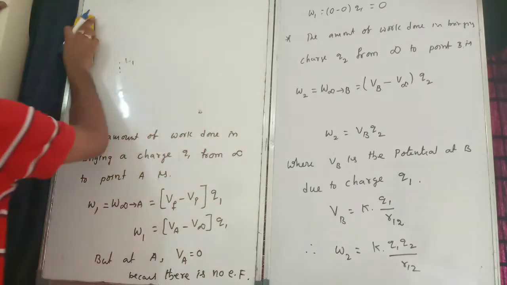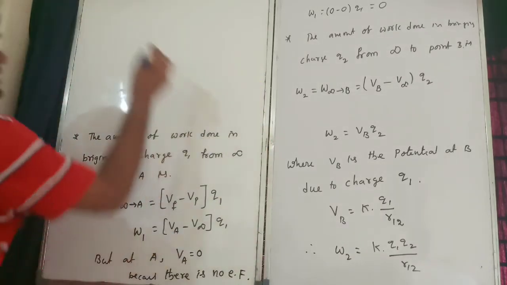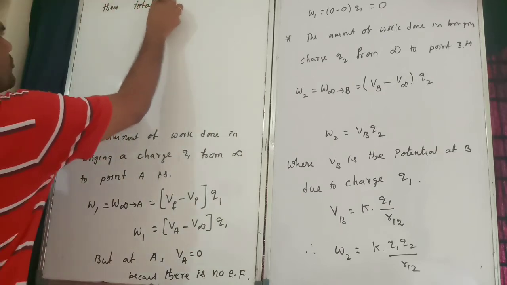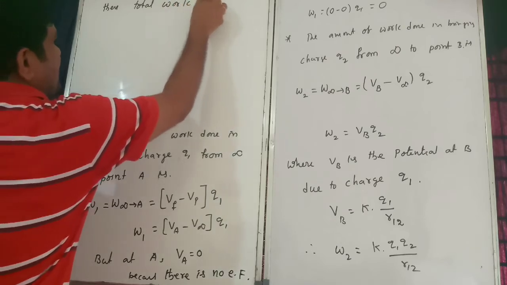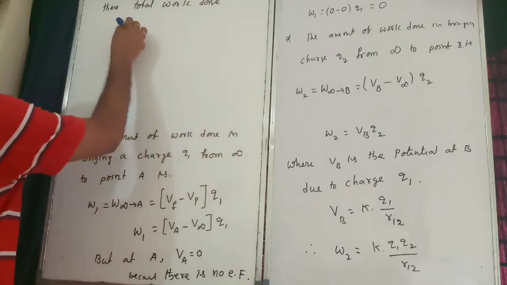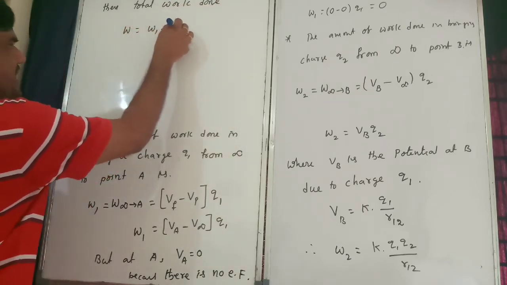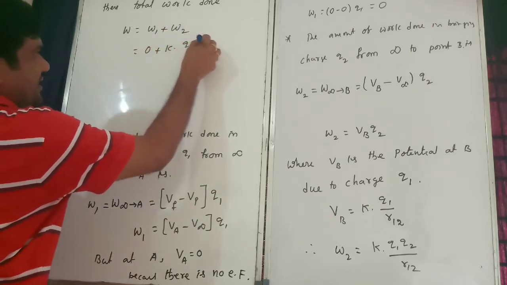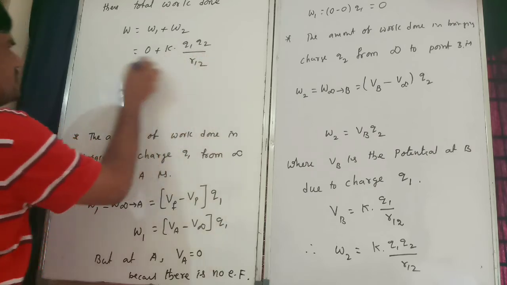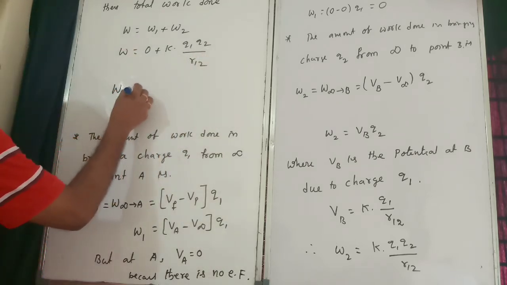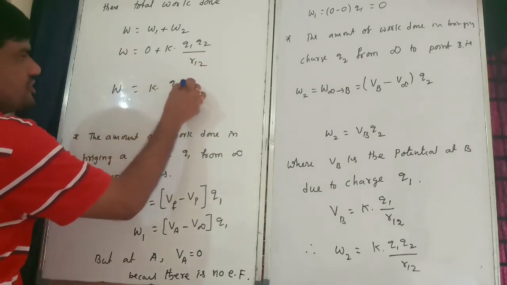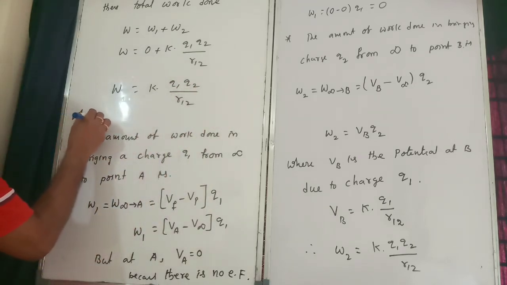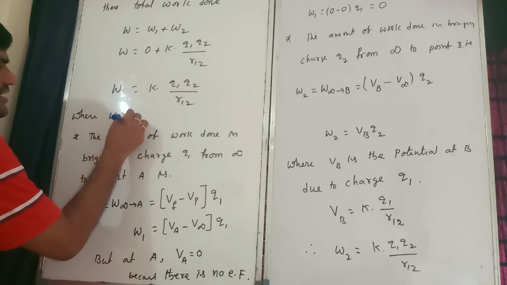Therefore, the total work done W is equal to W1 plus W2, so 0 plus K into Q1 Q2 by R12. This is the W.